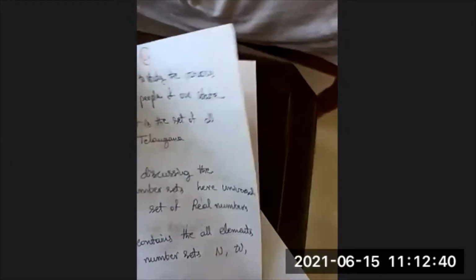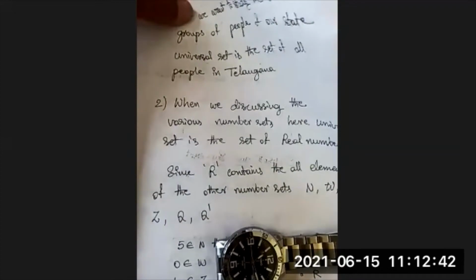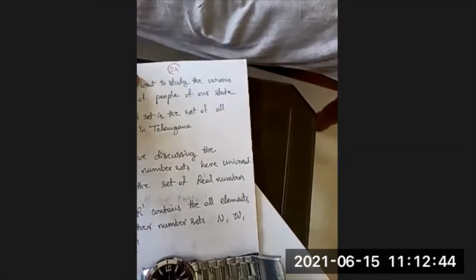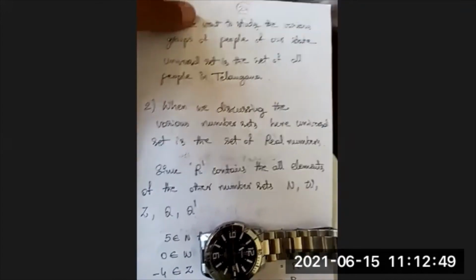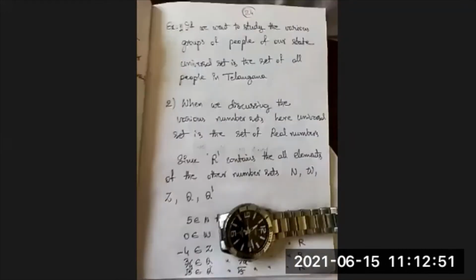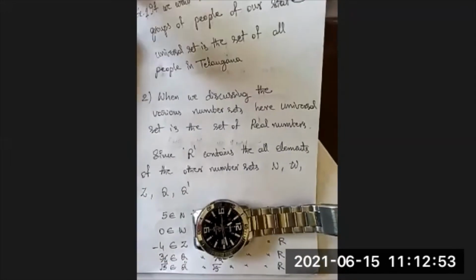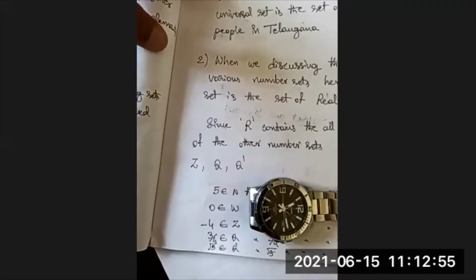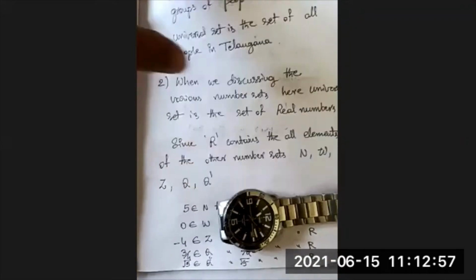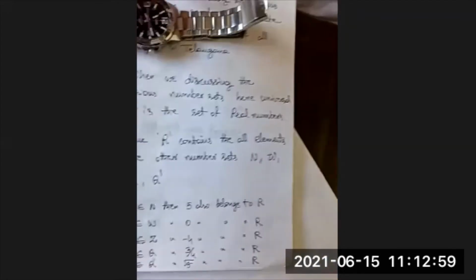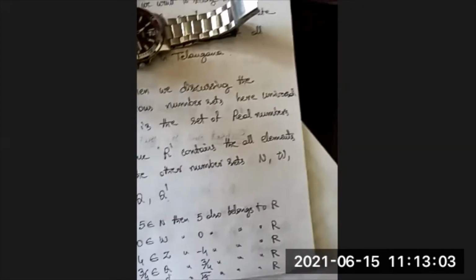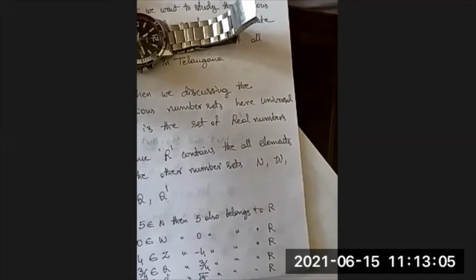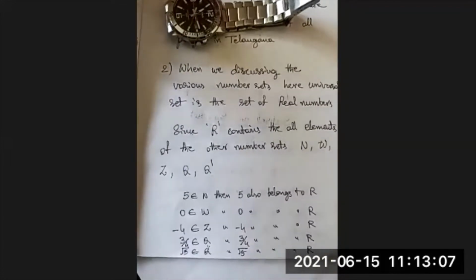One more example I will give you, the number system. When we discuss the various number sets, here the universal set is the set of real numbers. We know R is the real number set and N is the natural number set. Z is integers, W is whole numbers, Q is the rational numbers, and Q dash is the irrational numbers. All the elements of these sets are also present in the real number set.